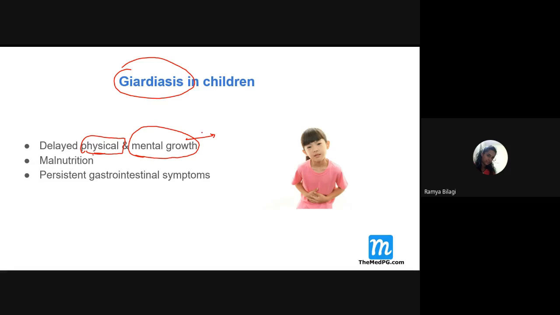We already know that this organism will stick to the villi and spoil the villi. Because of that, there will be malabsorption, and if this malabsorption continues for a prolonged period of time, it will lead to delayed physical and mental growth of the child, right? And there will be persistence of the gastrointestinal symptoms in the form of diarrhea. This is a very important point related to giardiasis in children.